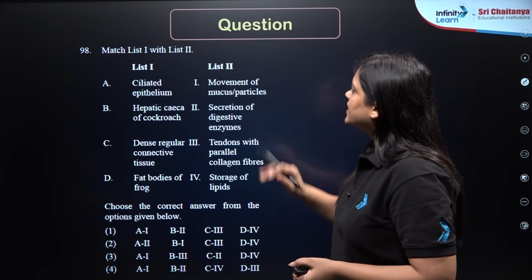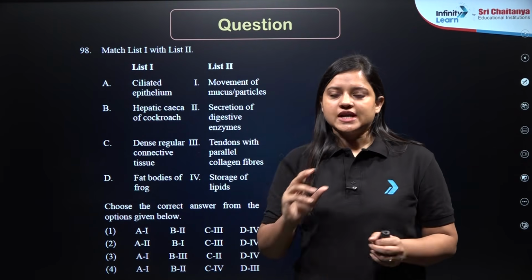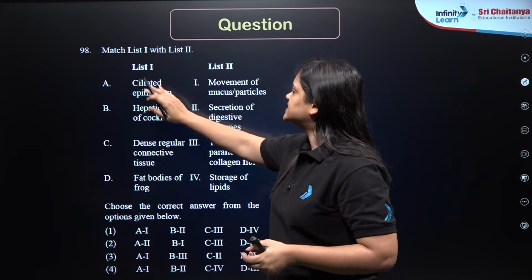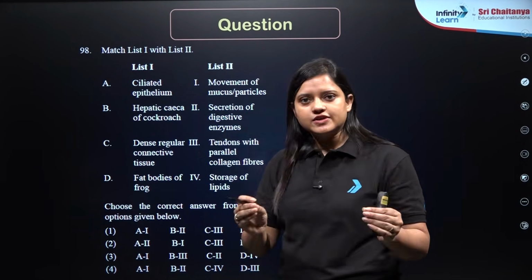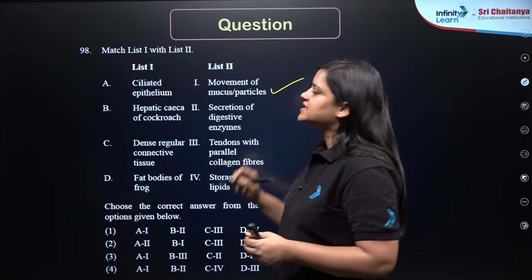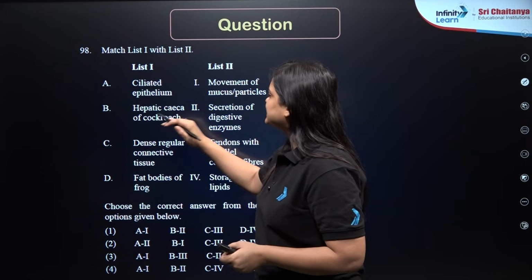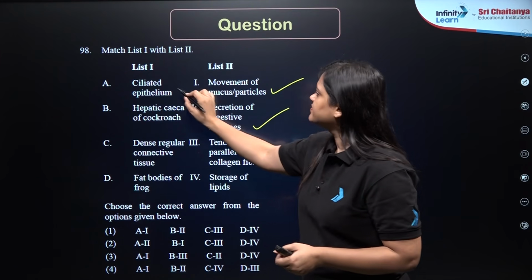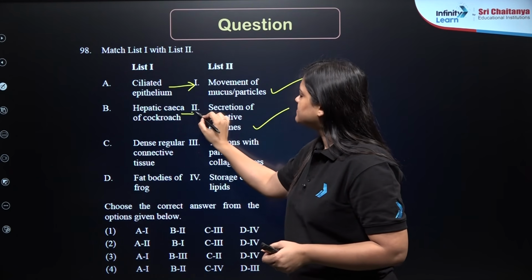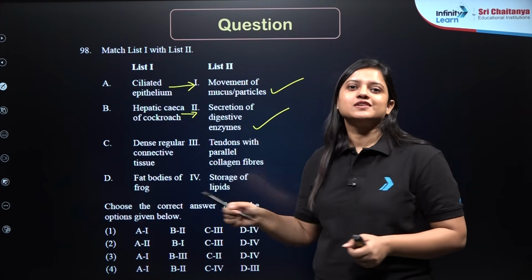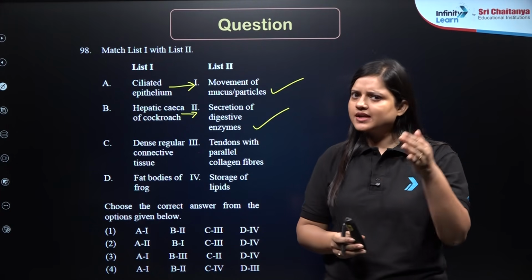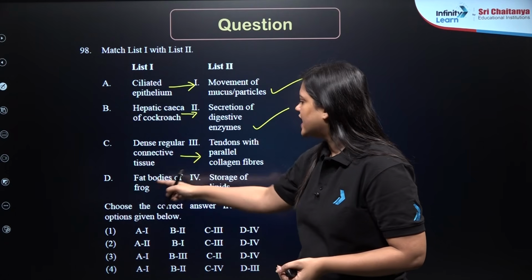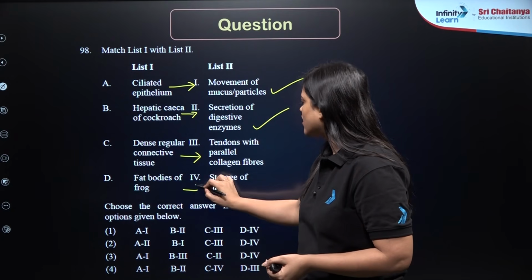Next question. Now we have a very good and interesting match the following type of question. In list 1, we have ciliated epithelium, which helps in the movement of mucus and particles. Hepatic ceca of cockroach helps in secretion of digestive enzymes. So A is matched with 1, B is matched with 2. Dense regular connective tissue includes tendons, ligaments, right? So tendons with parallel collagen fibers, and fat bodies of frog, storage of lipid.